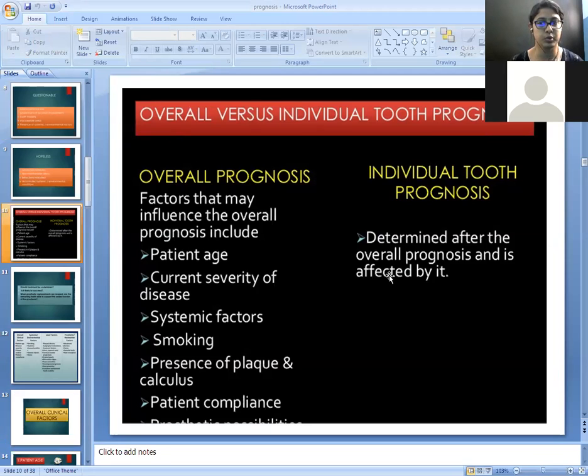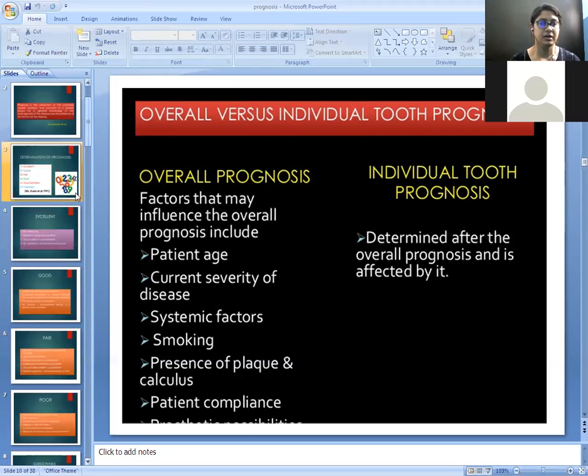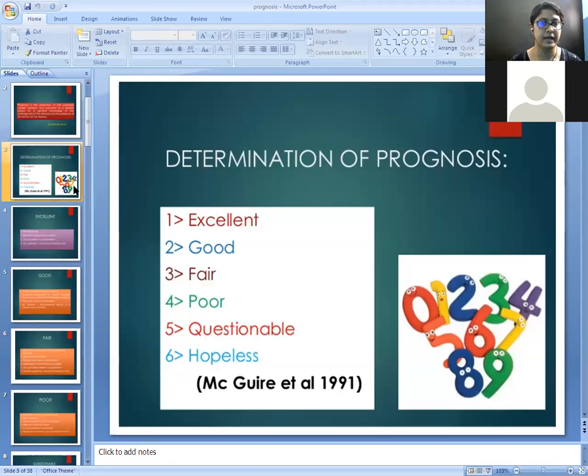So we have to first determine the overall prognosis, and only then determine the individual prognosis. So basically, learn the basic types of prognosis: excellent, good, fair, poor, questionable, and hopeless.